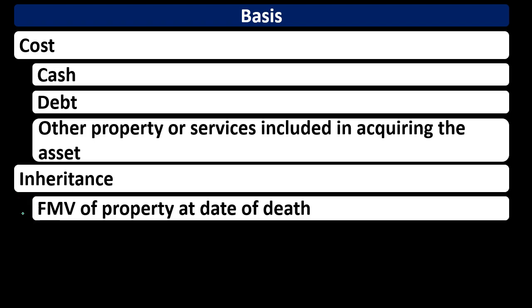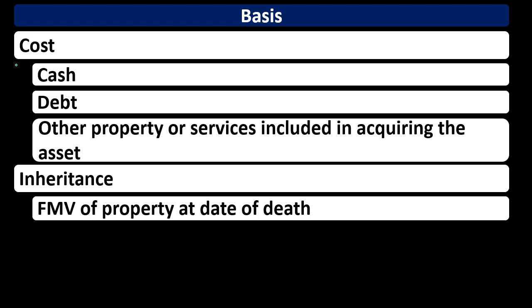However, it's not as easy to do that as we would think. We'll have to figure out, what is this piece of property? How can we figure out what the fair market value was at that point, given the fact that we're not selling it? We didn't sell it at that point. That's the way we know the basis or the fair market value usually.